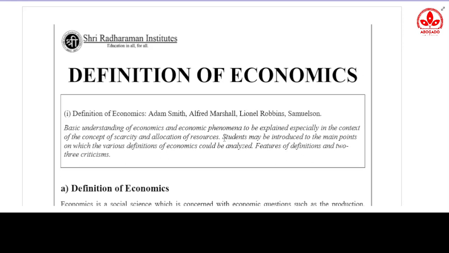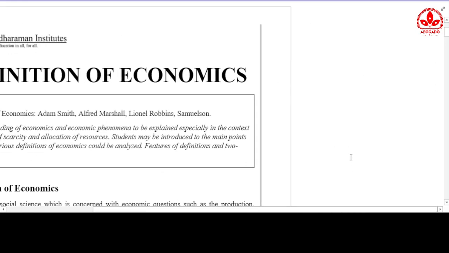This chapter is the most basic chapter, because while we are going to study economics and the other things concerned with economics in the later chapters, the first question we need to answer is, what is economics basically? What is the meaning of economics? Since we are studying economics, it makes sense that we first need to know what this economics is.